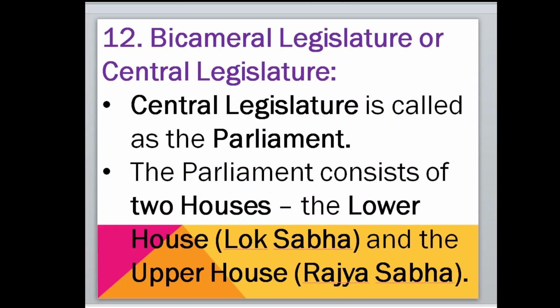And the upper house, we call it the Rajya Sabha in India. The members of the upper house are elected by the members of the Lok Sabha and the members of the state legislative assemblies. They are going to vote for them. They are going to choose them.